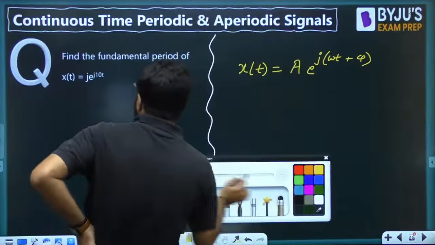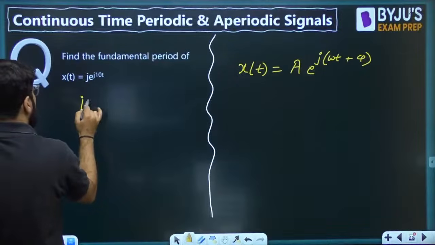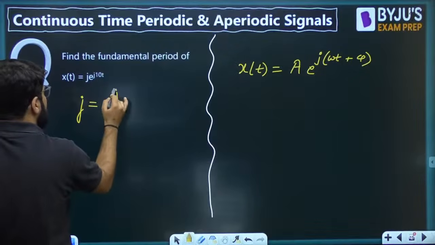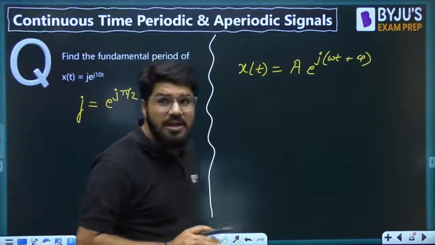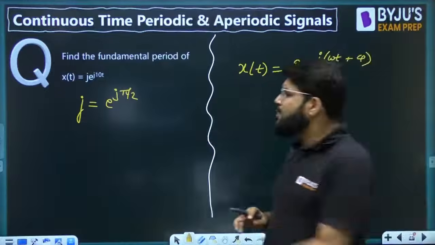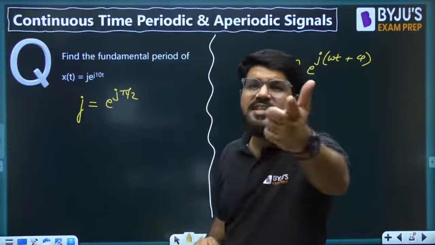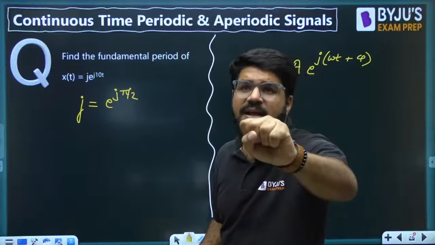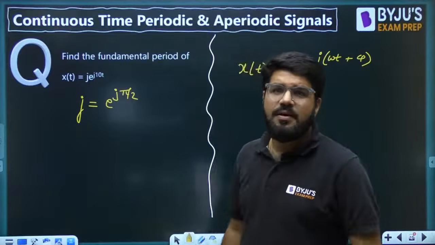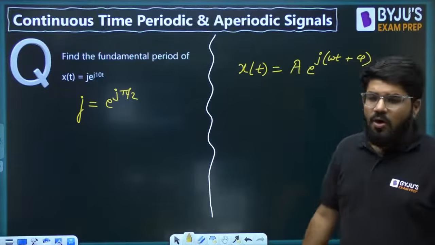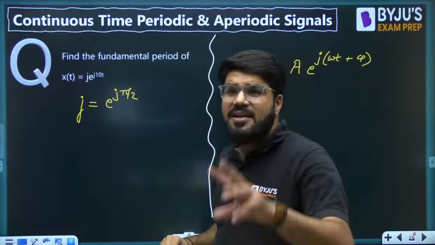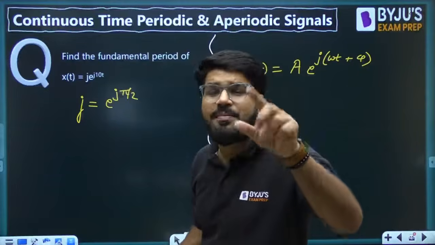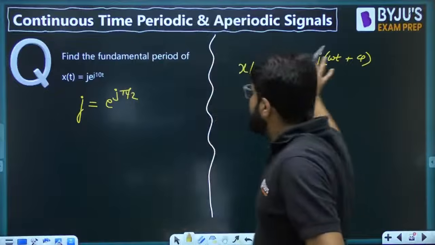Why? Because when you talk about the complex number j, it can be written as e^{j pi by 2} in the Euler form. Let us also write this in the exponential Euler form only. What is e^{j theta}? Cos theta plus j sin theta, right? Now, here if I take e^{j theta}, this will also be broken as cos theta plus j sin theta, and that is why this will also be periodic, pretty much having the same result. But let us see this separately.